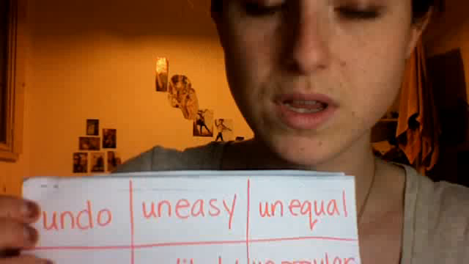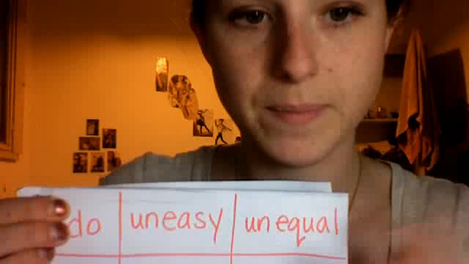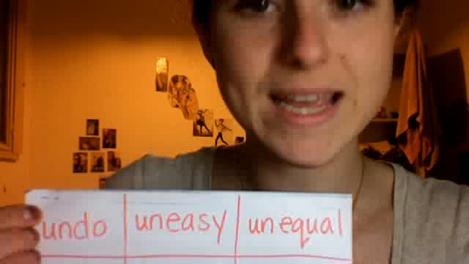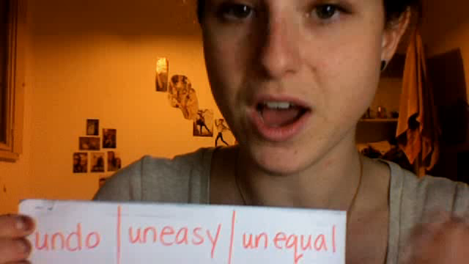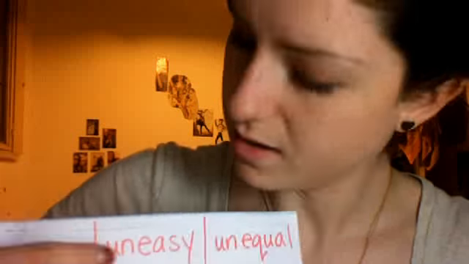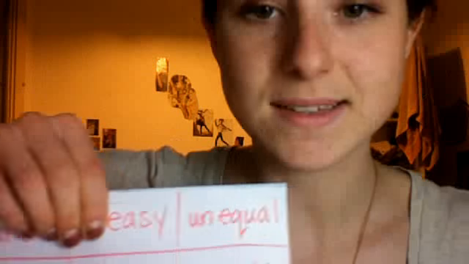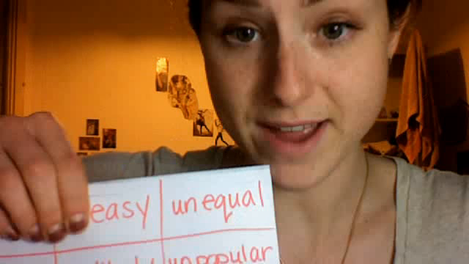Okay, so if you do something, there's some kind of action involved, you do something. If you undo it, you take it back. You're not doing it anymore. Okay? What about this word? If we cover up the un, we have the word easy. Easy means something that's not hard, right?